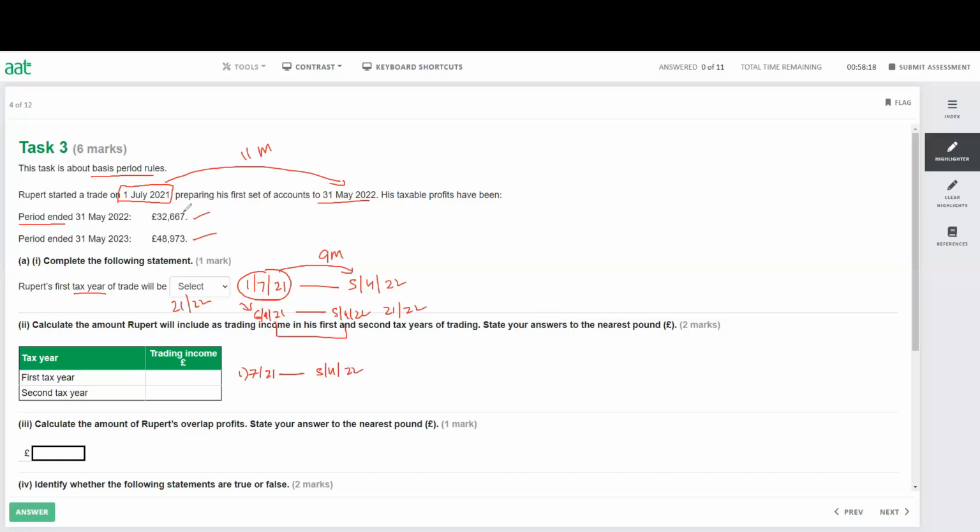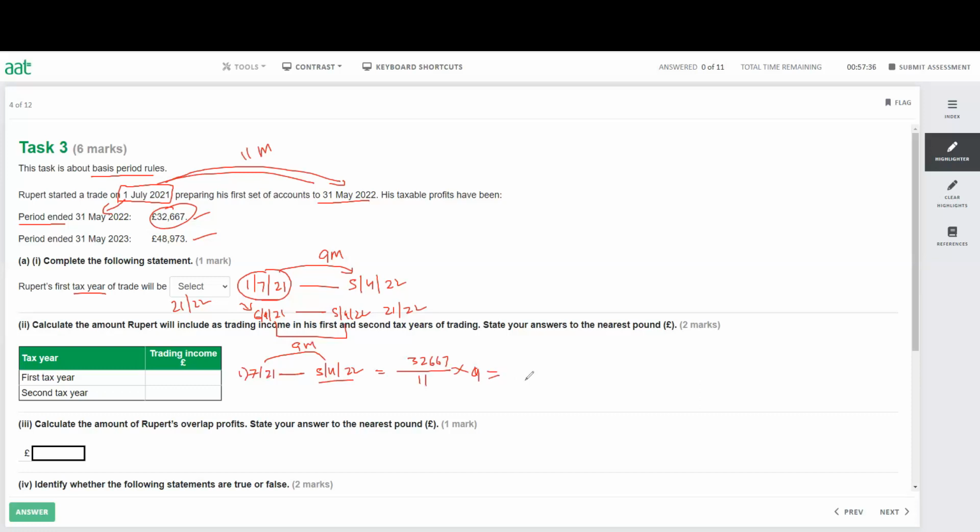And the profit I have here from July to May, for 11 months, is 32,667. So you need to look at how many months I have for the first tax year. That is 21, 22, so I have 9 months here. So 32,667 divided by 11, because this represents the total 11-month profit, July to May. You need 9 months because my tax year ends on 5th of April, that means 31st of March actually, times by 9.